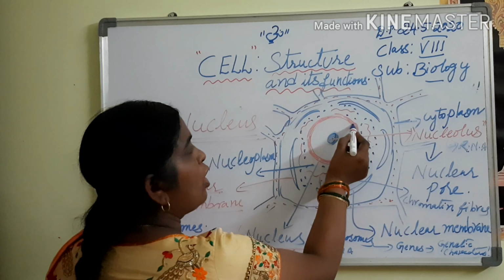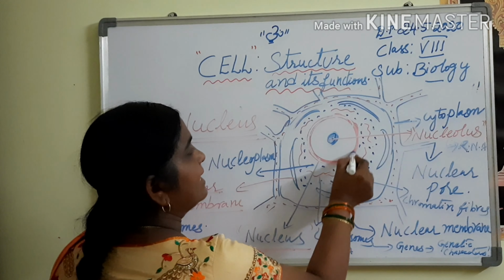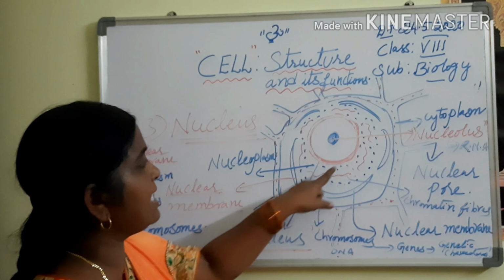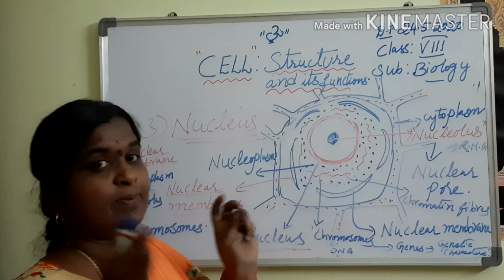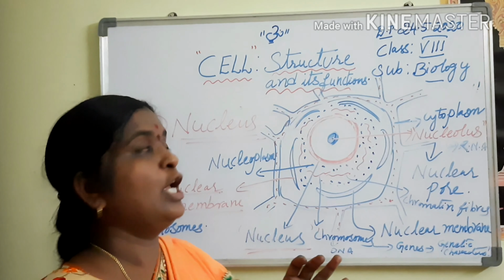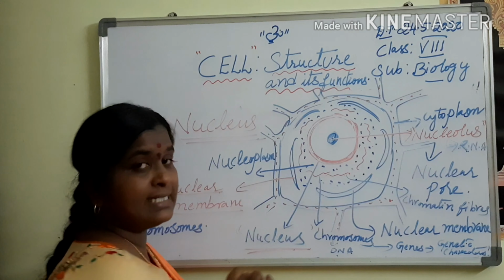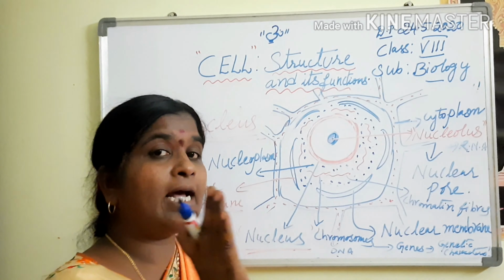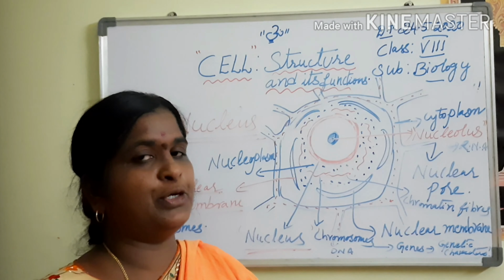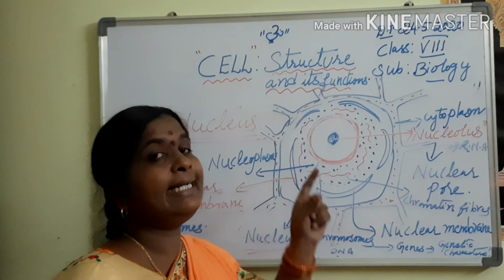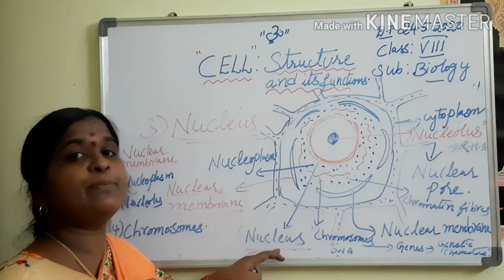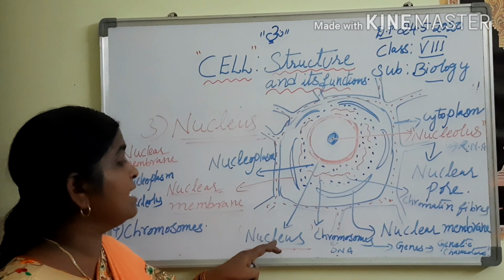It is larger in size and spherical in shape. The nucleus is larger in size and spherical in shape in all types of cells. For example, in the plant cell, it is present at the periphery of the cell due to the presence of a big vacuole. But in the animal cell, it is present in the center. This nucleus is the most important component of the living cell.